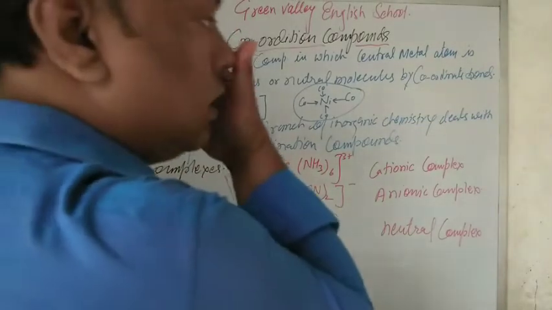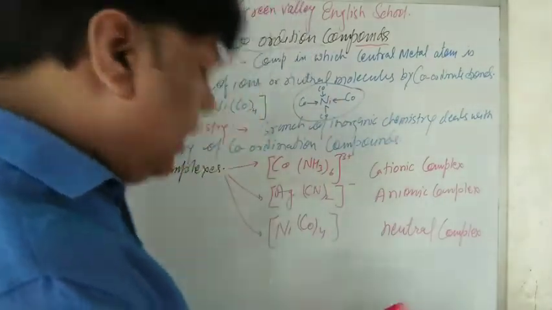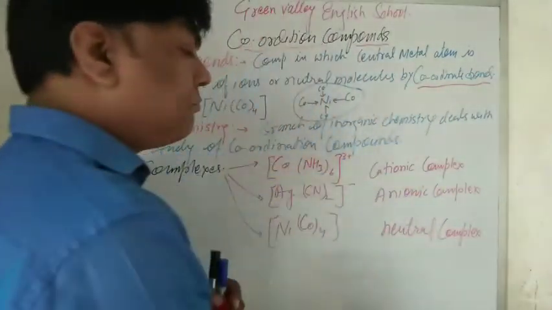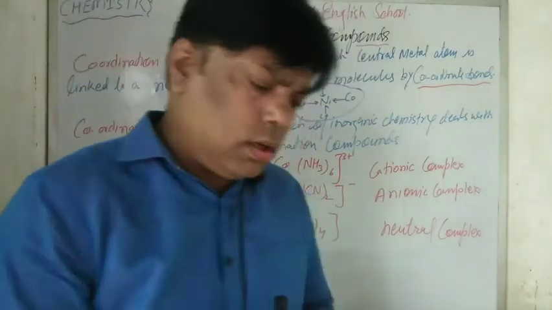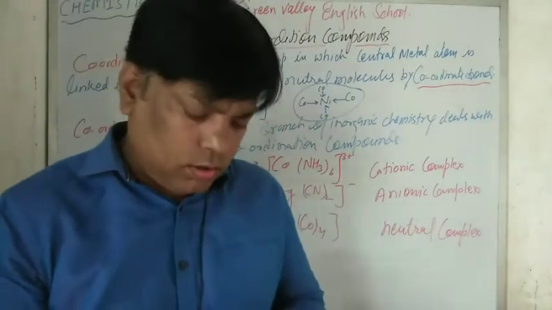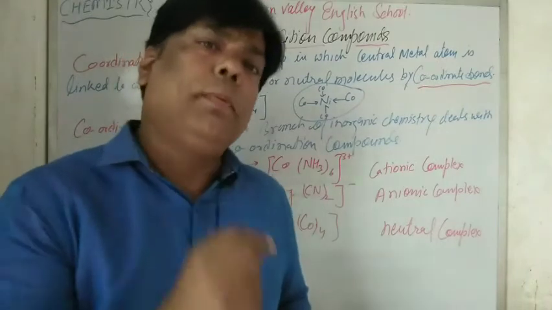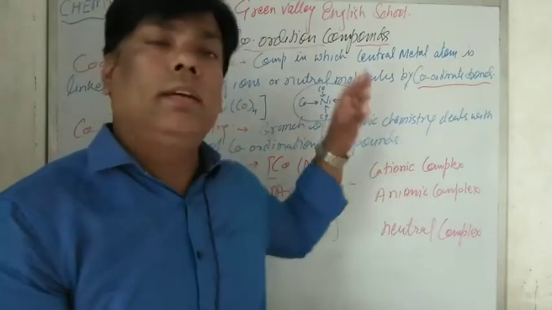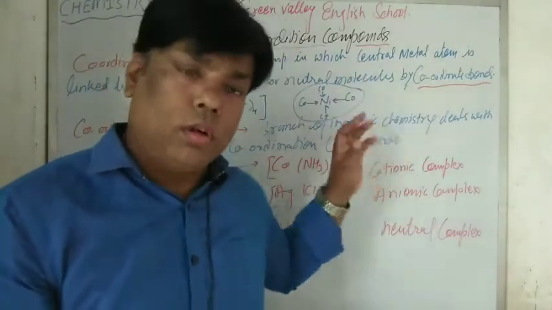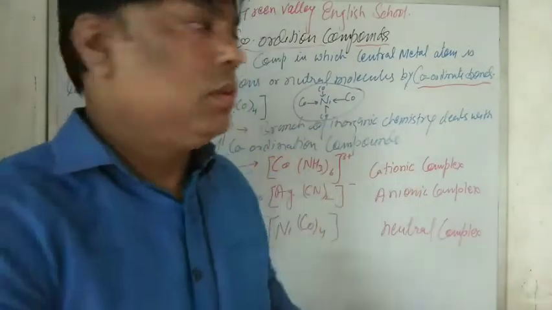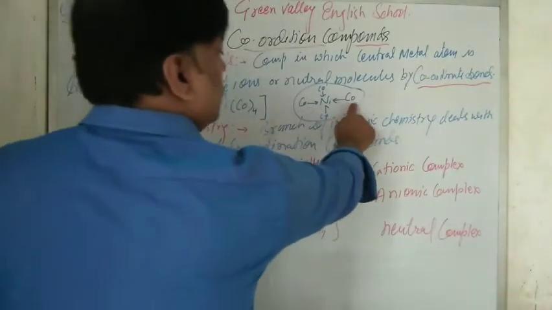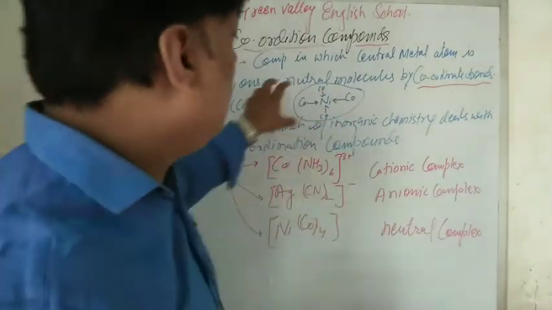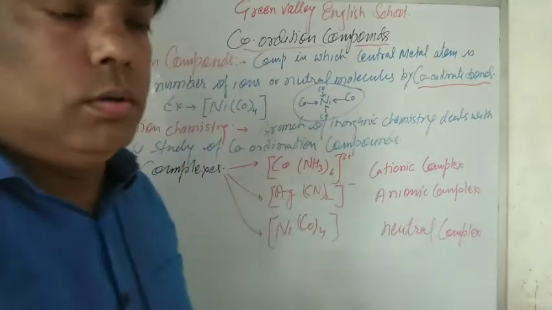Now, what is a coordinate bond? As I said, these are connected with coordinate bonds. A coordinate bond is a type of bond in which a lone pair of electrons is donated by either anionic, cationic or neutral species to the central atom. So in this case, CO donates its lone pair to Ni. This is called a coordinate bond.